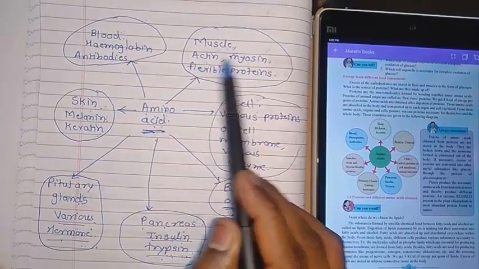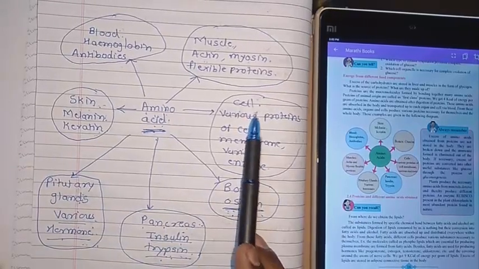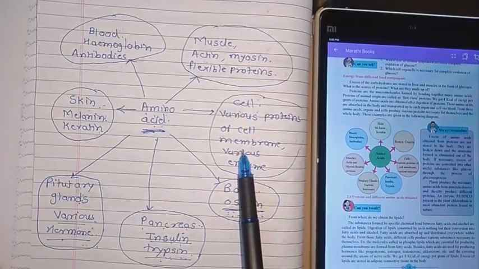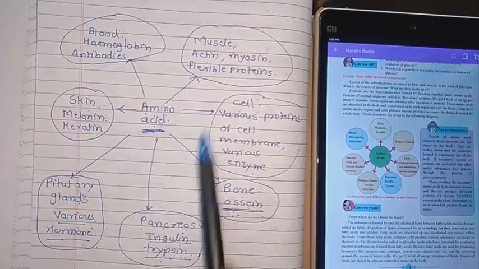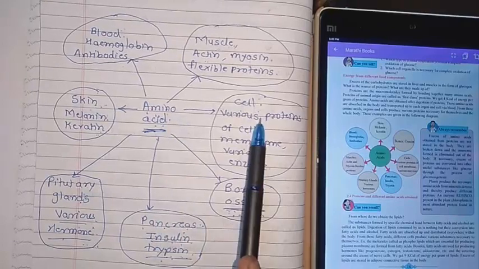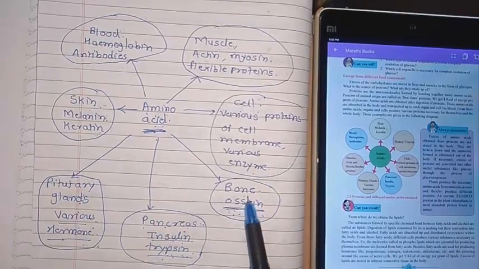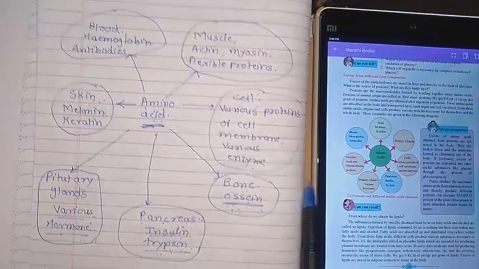Then muscle is nothing but actin and myosin, flexible protein. Then amino acids form a cell. So you can go through my total fourth lecture, where you can get all this information on how to remember it. Amino acids can form a cell, various proteins, cell membrane, various enzymes. Then bone, ossein, that is nothing but we can say protein.